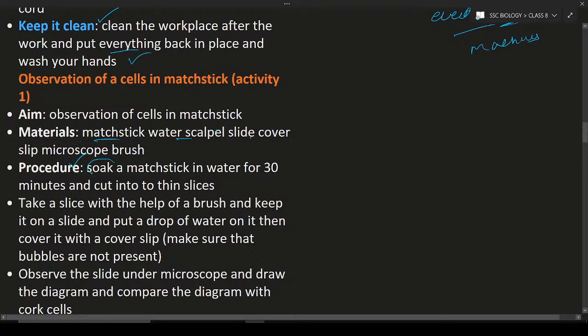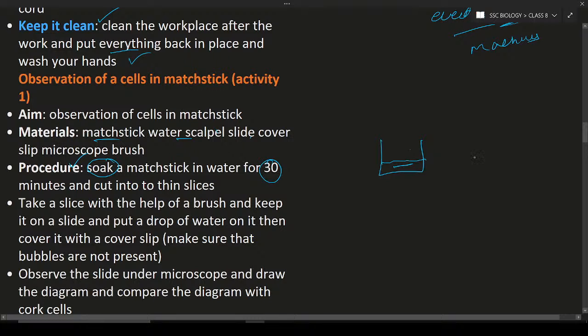First you have to soak a matchstick in the water for 30 minutes. So what happens if you soak a matchstick in the water? This is water. You put the matchstick in for 30 minutes, and after 30 minutes you take it out. If you put a matchstick in the water, it will absorb water and become a little bit smooth, and it is very easy to cut. This is the reason we put the matchstick in the water.